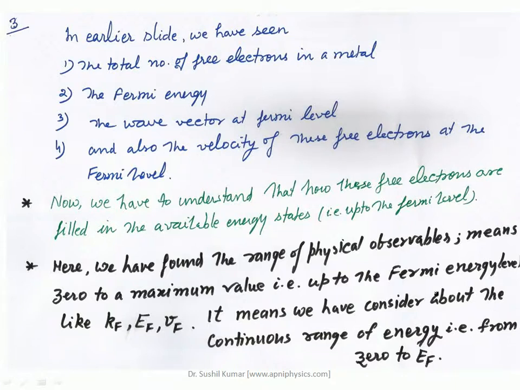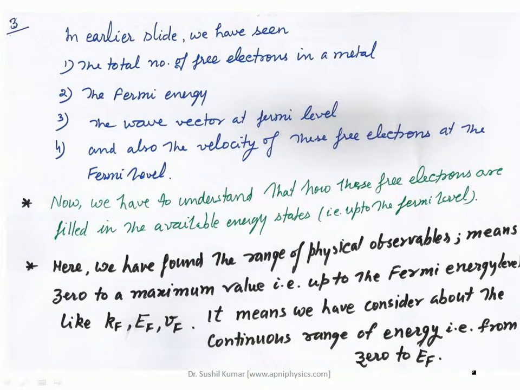Here we have found the range of physical observables, from 0 to a maximum value, up to the Fermi energy level: Kf, the momentum vector, the energy at the Fermi level, and the velocity at the Fermi energy level.